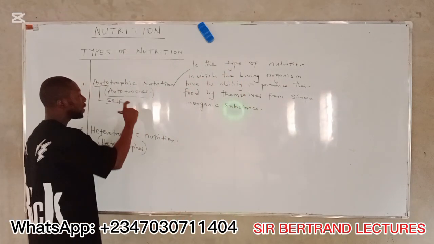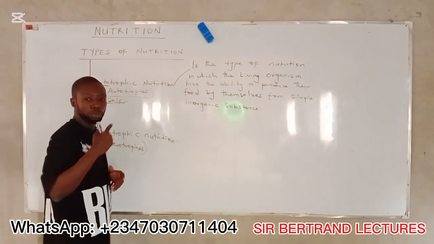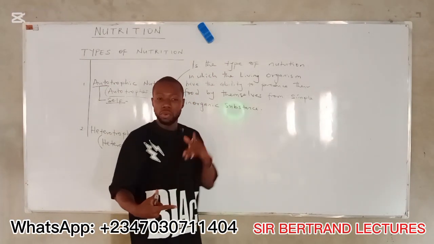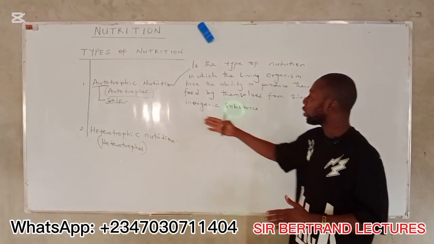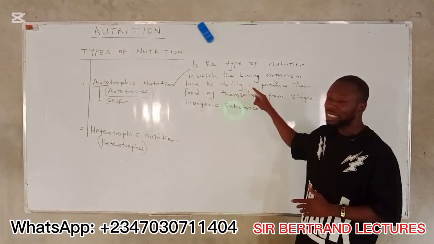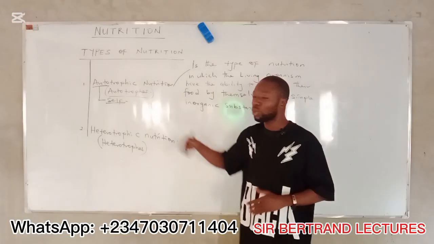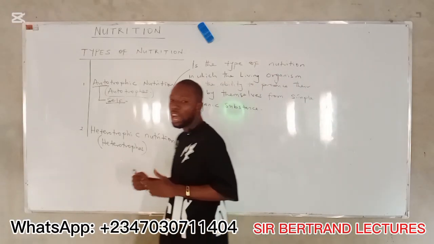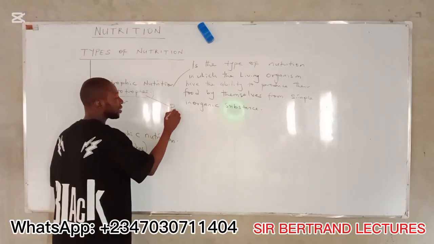All right? Now, I told you that the organisms that have this ability to produce their food by themselves from simple inorganic substance, all right, they are known as what? Autotrophs. All right? The organisms that exhibit this type of nutrition here, autotrophic nutrition, they are known as what? Autotrophs. Now, I want you to know that you can call these organisms producers.